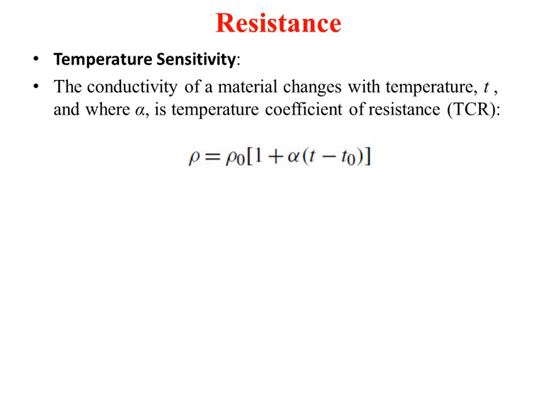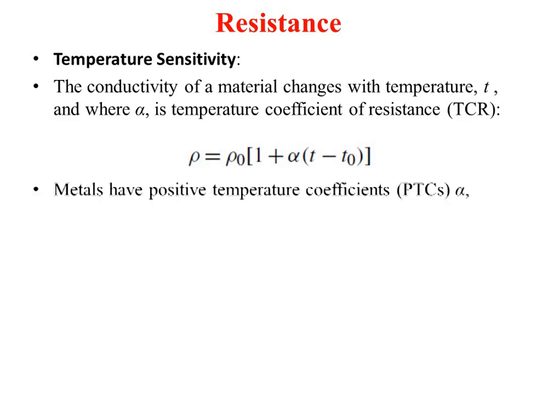Whatever temperature you are increasing to above that, you find out the difference between room temperature and the actual temperature, multiply it by the factor alpha, that is the TCR, and multiply by the specific resistivity at room temperature, and 1 plus TCR into the change in temperature will give you the resistivity at the specific temperature. This is how you can calculate the temperature sensitivity.